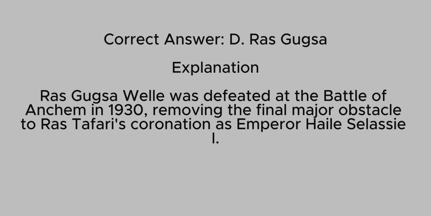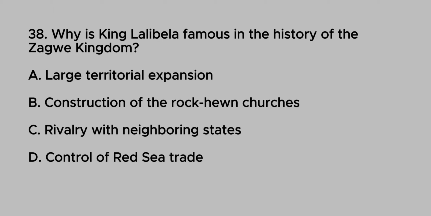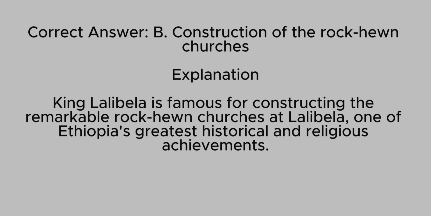Haile Selassie I. 38. Why is King Lalibela famous in the history of the Zagwe Kingdom? A. Large territorial expansion. B. Construction of the rock-hewn churches. C. Rivalry with neighboring states. D. Control of Red Sea trade. Correct answer: B. Construction of the rock-hewn churches. Explanation: King Lalibela is famous for constructing the remarkable rock-hewn churches at Lalibela, one of Ethiopia's greatest historical and religious